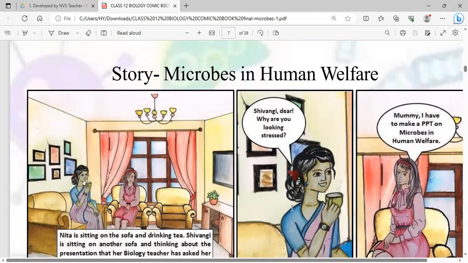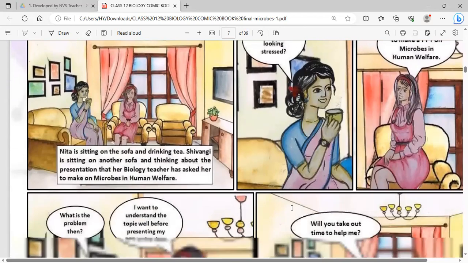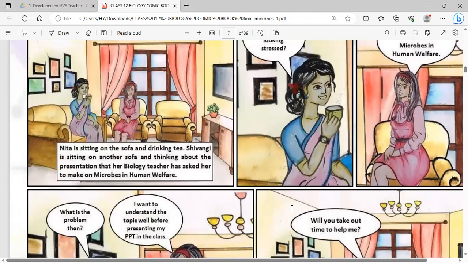You are looking at scene one. There is the home in which Neeta is sitting with her daughter Shivangi, and they are talking. They are drinking tea. Neeta is sitting on the sofa drinking tea. Shivangi is sitting on another sofa, thinking about the presentation that her biology teacher has asked her to make on microbes in human welfare. As you can see, the mother is asking the girl, who looks stressed.